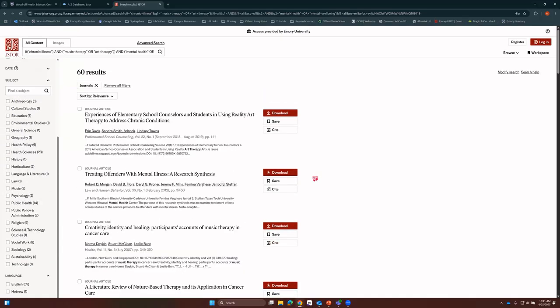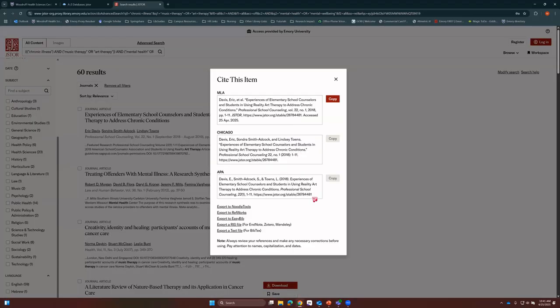So you can see here you can download the article and it'll bring you to view the article or download it. You can also save it if you register for a JSTOR account. And a really cool feature that this has is a citation tool. So you can just copy paste the APA format or whatever format you want, or you can export it to your EndNote library, which is great.